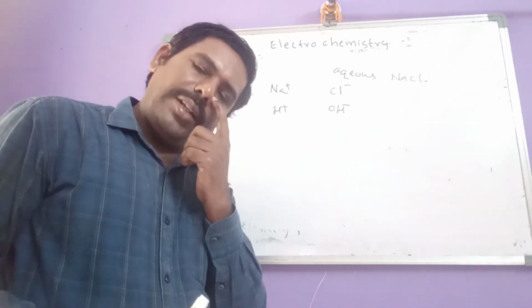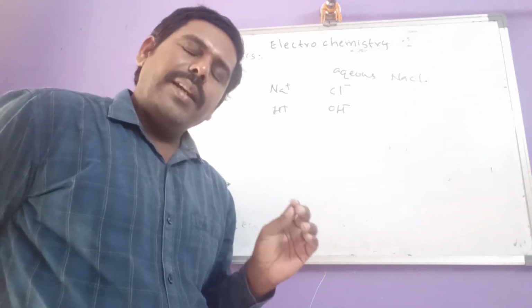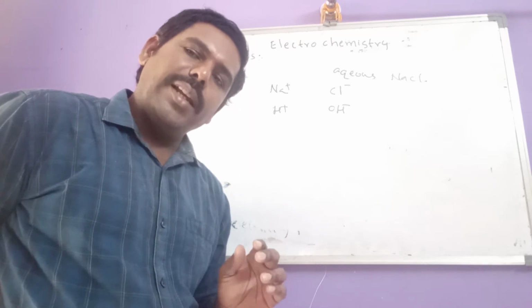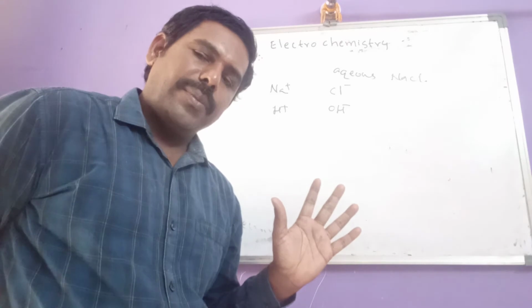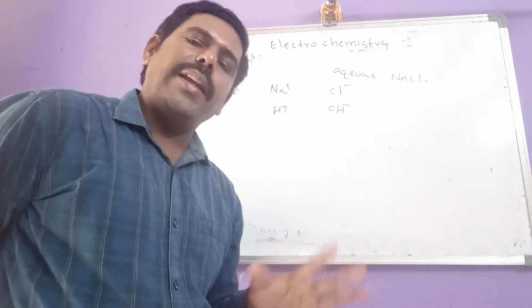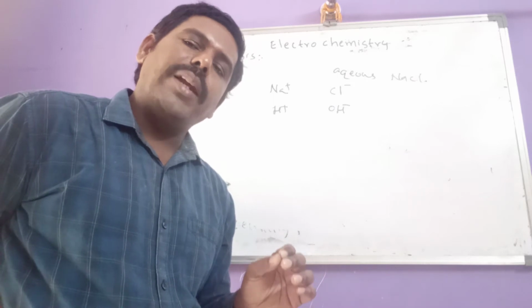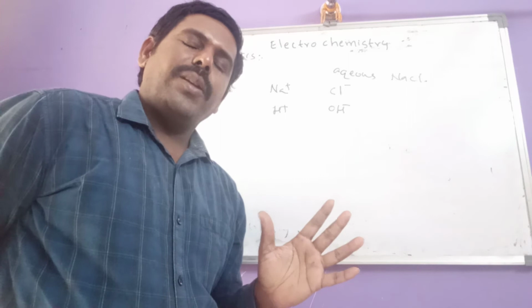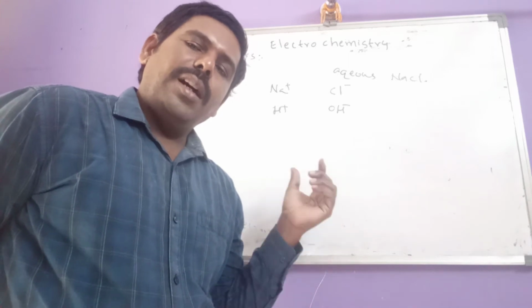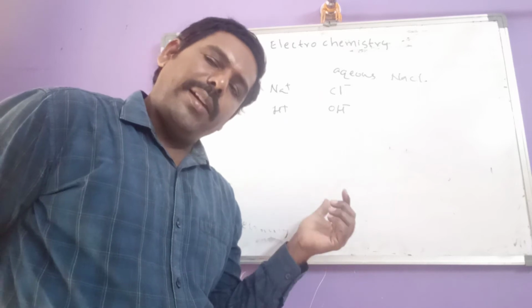For that, one rule is there. The ion having less electrode potential is discharged first. Either cation or anion, the ion with less electrode potential is discharged first. So for that, one order is there. That order we can write here.